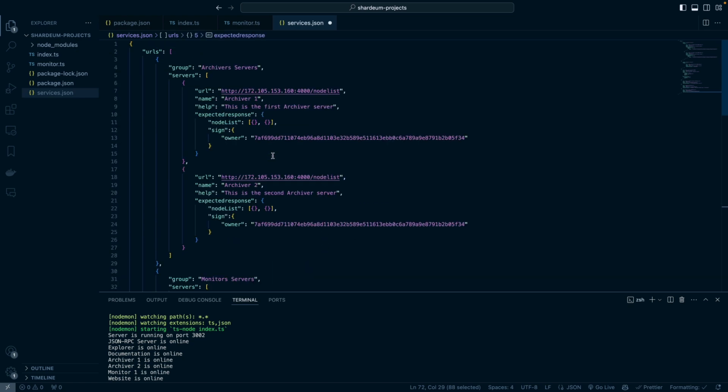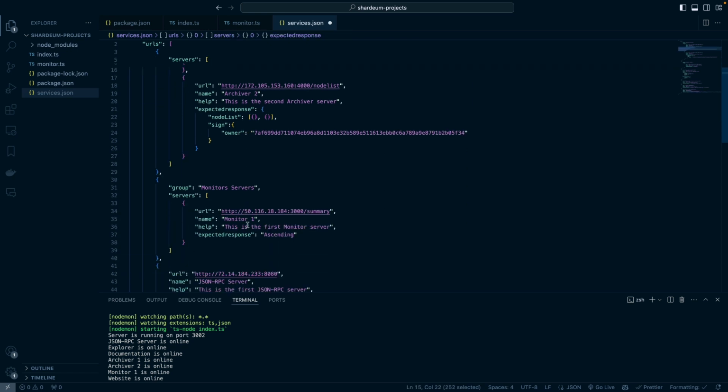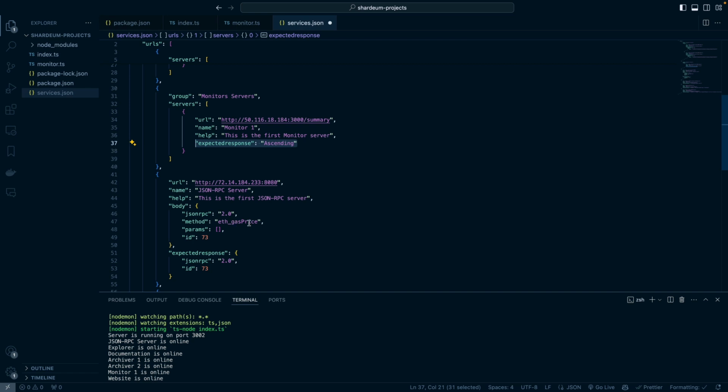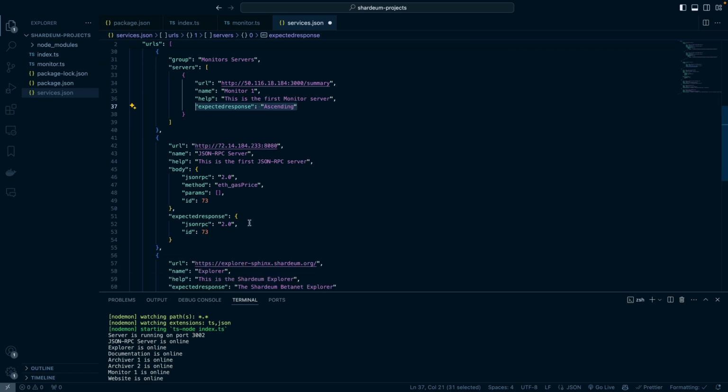All right, a quick recap. We are setting up an expected response property on our different services. And for each one, we are going to compare the response we get back from the server with our hard-coded expected response. And if it matches, then we can confidently say that the server, or that particular service, is online. So let's save that.